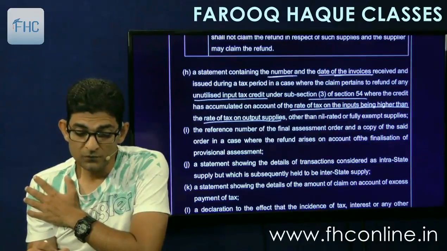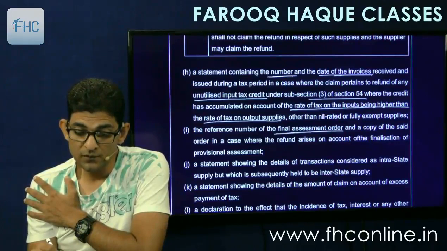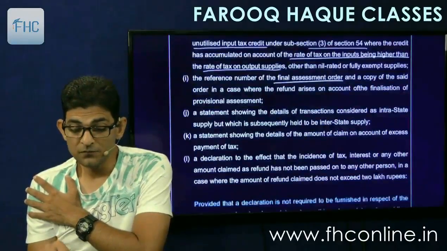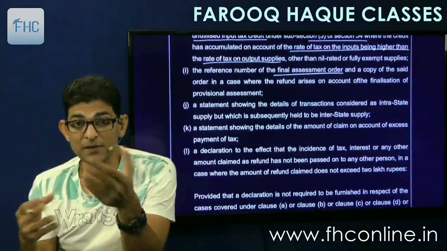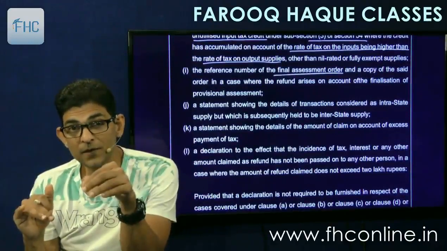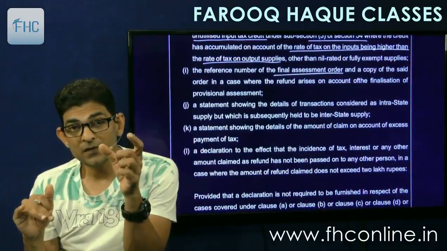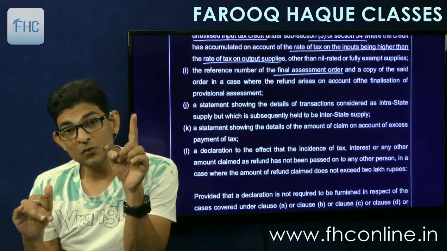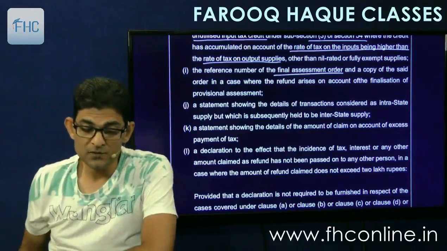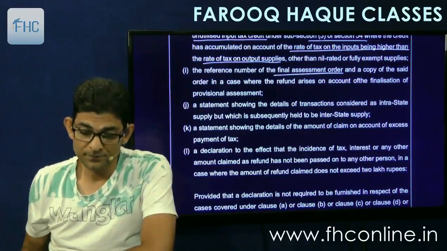Then reference number of the final assessment order and a copy of the said order in case where the refund arises on account of the finalization of provisional assessment. So sometimes if we have gone for the provisional assessment and paid tax and then final assessment is less, then we get the refund. So in that you have to submit the details of finalization of assessment. Okay, so you have to attach the final assessment order.